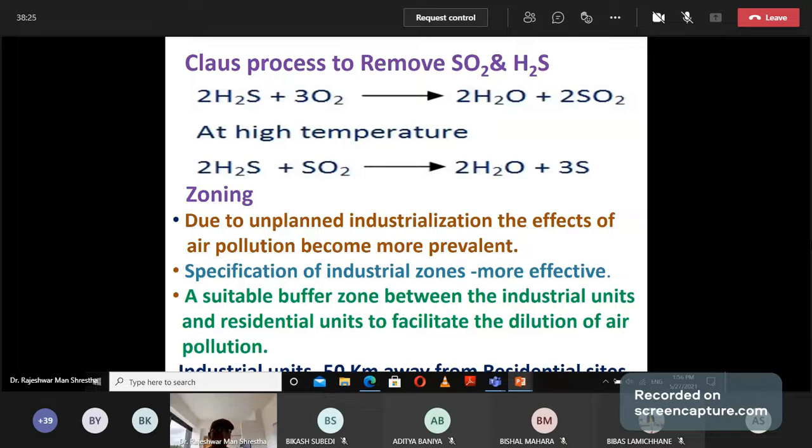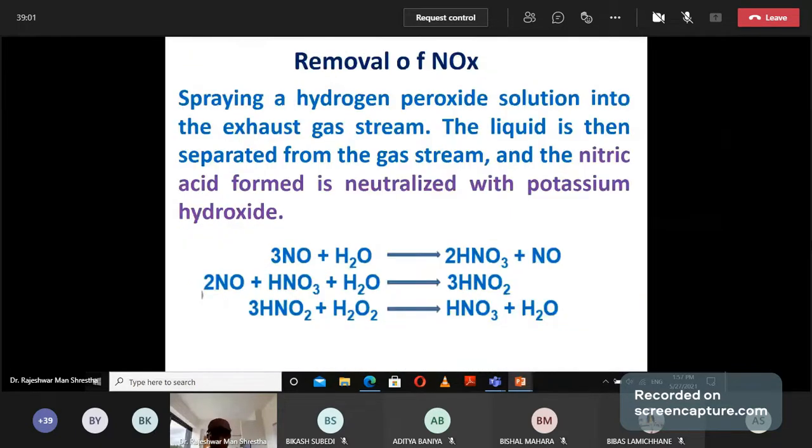There should be a specific buffer zone between industrial and domestic areas to facilitate dilution of pollutants. Industrial sites should be 50 kilometers away from residential sites. In European countries and in Thailand, industries are very far from residential areas, and when industry and residences are far apart, that dilutes the extent of the pollutants.